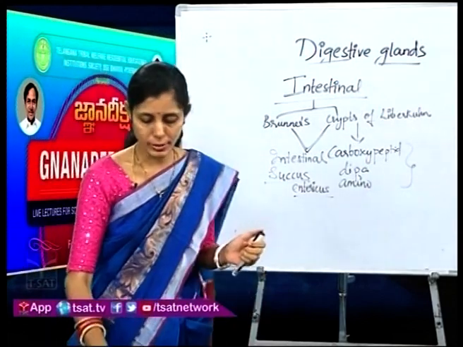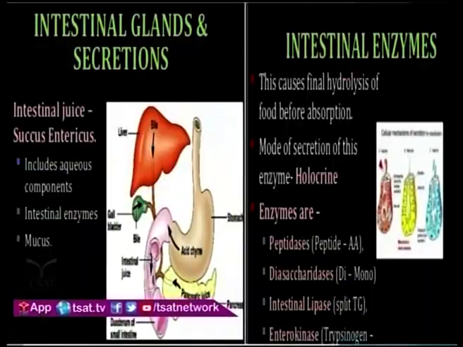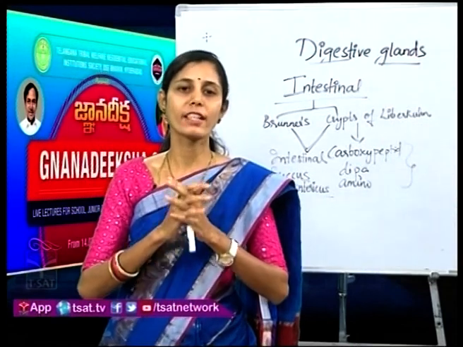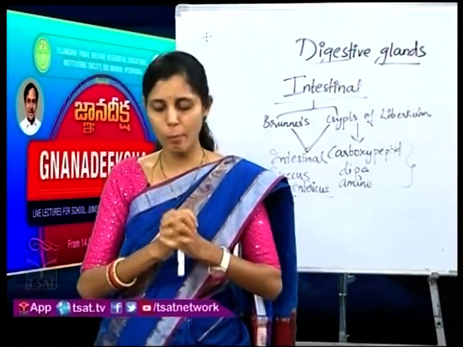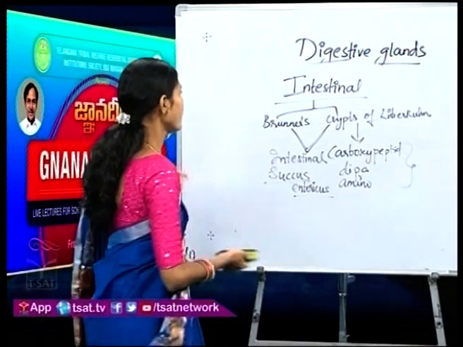Just take a look at the slide, children. Intestinal juice, also called succus entericus, contains intestinal enzymes and mucus. What are the various intestinal enzymes? They are the peptidases, disaccharidases, intestinal lipase and enterokinase. All these help in breaking down the carbohydrates, proteins and fats entering the intestine, because the intestine is the last organ where the complete digestion has to be completed. So, this was all about the intestinal glands.